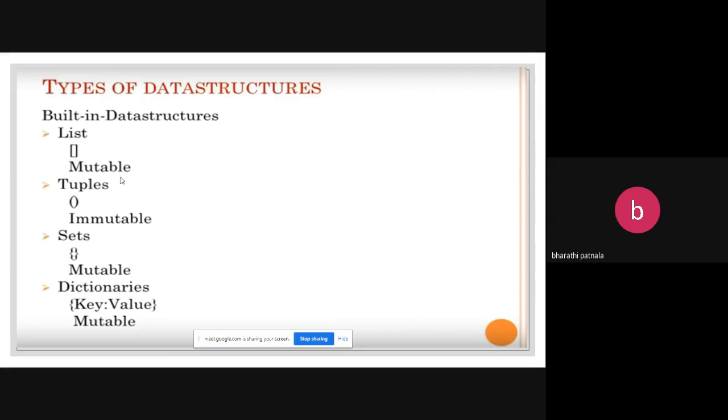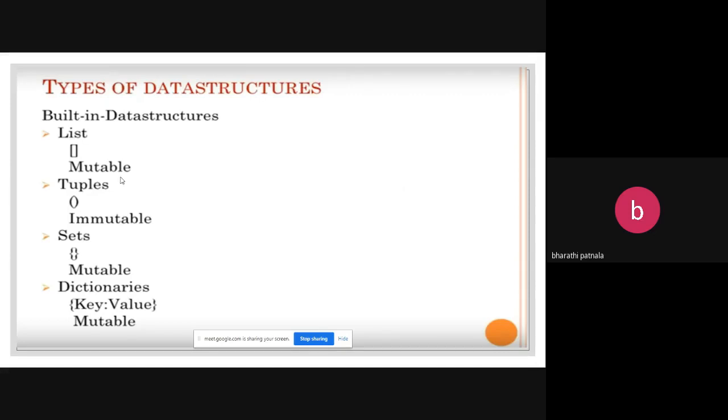Okay, so list can be represented using square brackets, which are mutable. Tuples can be represented with open parentheses, which are immutable. Both lists and tuples are the same, but lists are mutable, tuples are immutable. Sets are a different one. As we discussed earlier in discrete mathematical structures, in the first semester itself, you studied discrete mathematical structures.